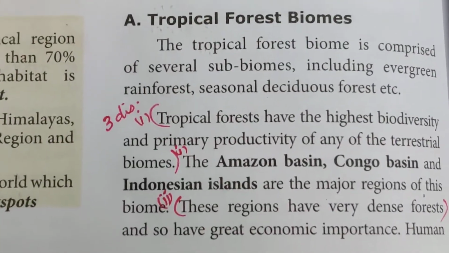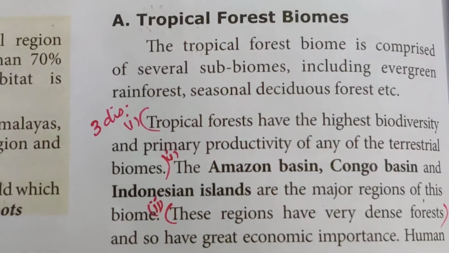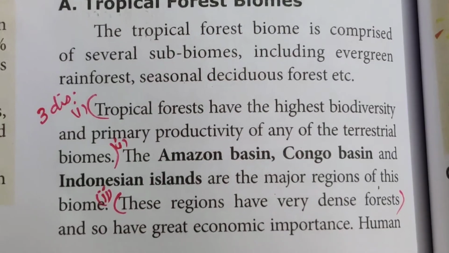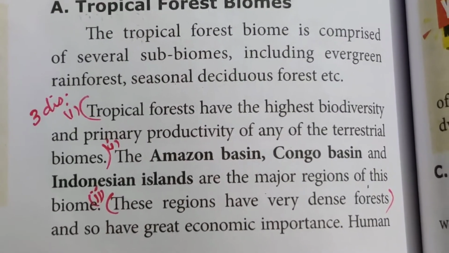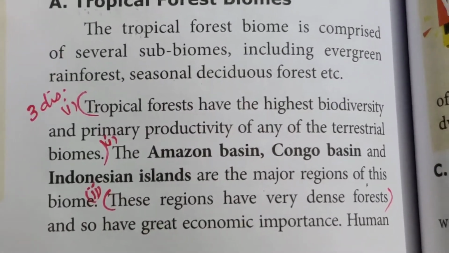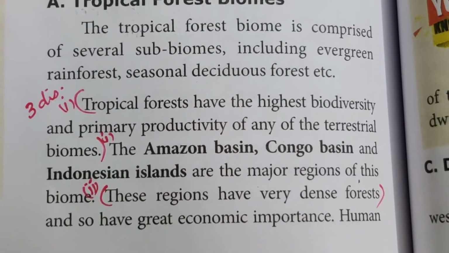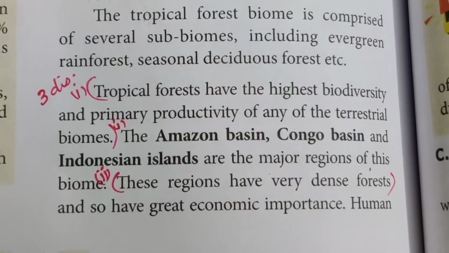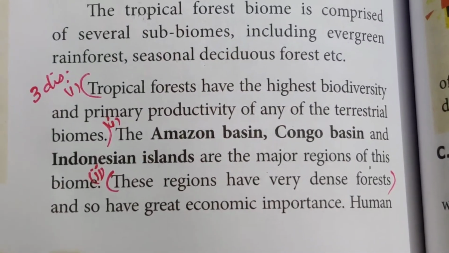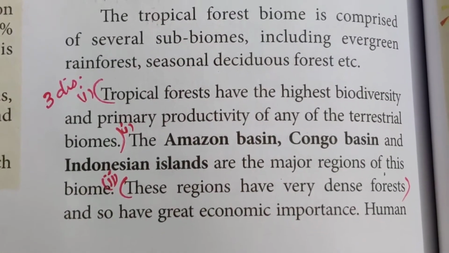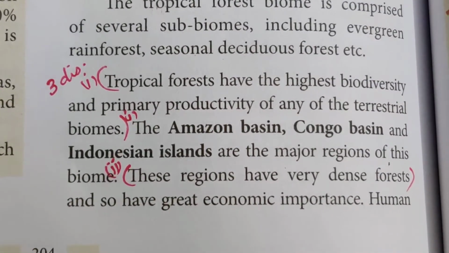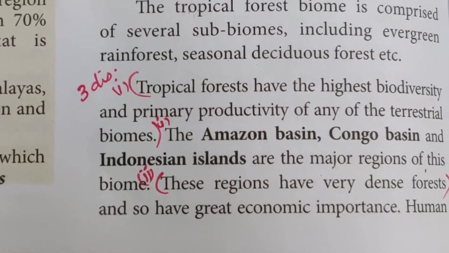The first type of the terrestrial biome is the tropical forest biome. The tropical forest biome is comprised of several sub-biomes including evergreen rainforest, seasonal deciduous forest, etc. Tropical forests have the highest biodiversity and primary productivity of any of the terrestrial biomes. The Amazon basin, Congo basin, and the Indonesian islands are the major regions of these biomes. These regions have very dense forests, thick forests, and so have great economic importance.